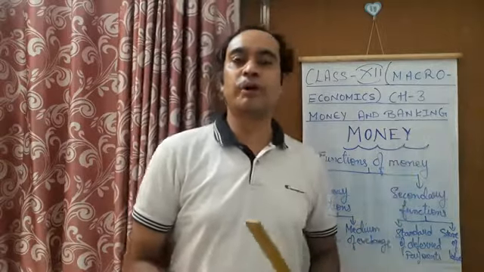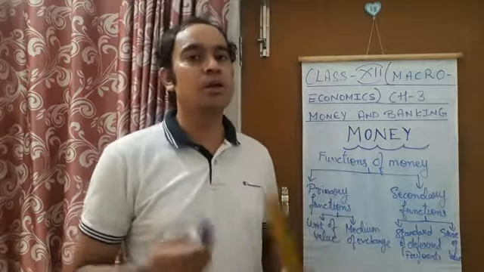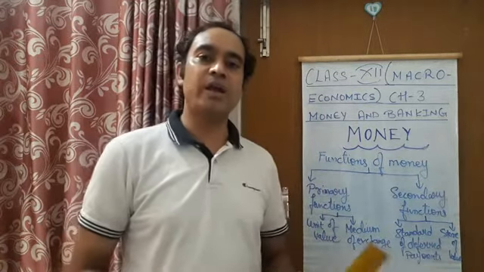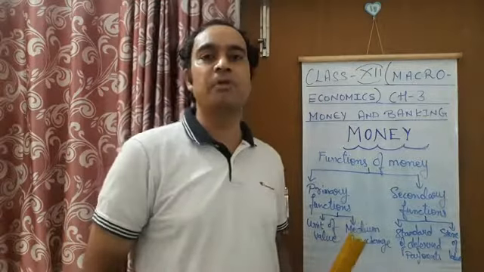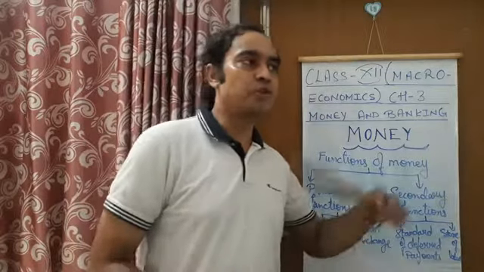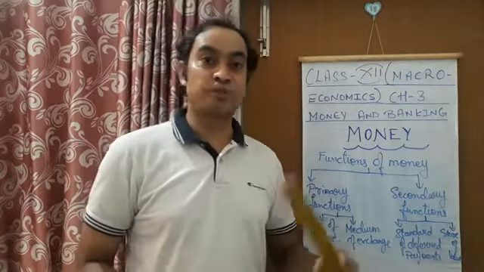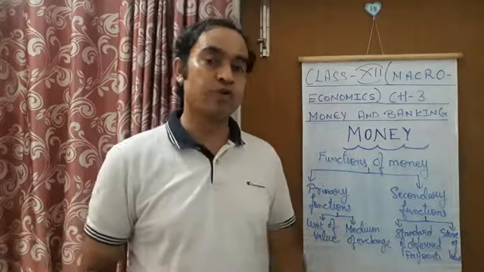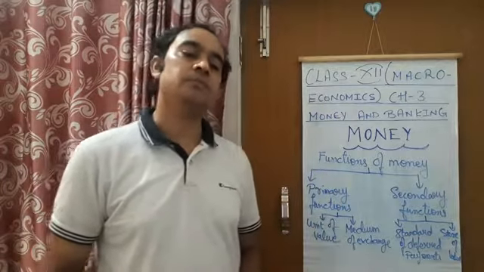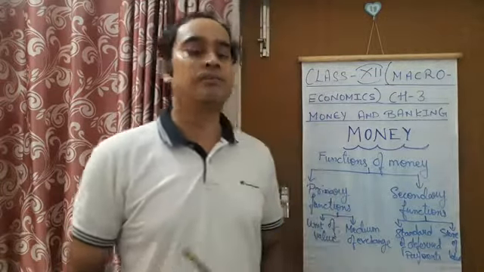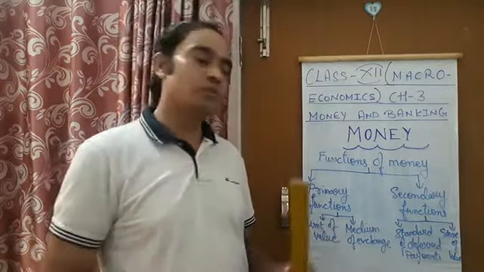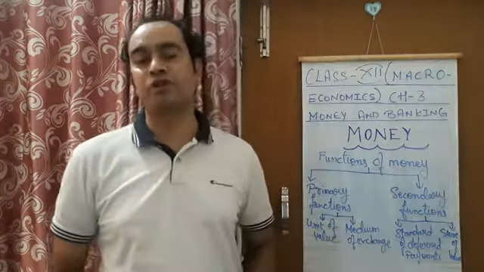Those goods which were produced by some of the farmers, which were perishable, fruits, vegetables, were going to spoil after 1 day, 2 days, 3 days. These types of people were unable to store their wealth and could not make future payments with this type of perishable wealth. Fruits were the wealth of those farmers who were producing perishable goods, fruits, vegetables like this. So these are deferred payments. So standard of deferred payment is possible with the help of money. So this is the second function of money.